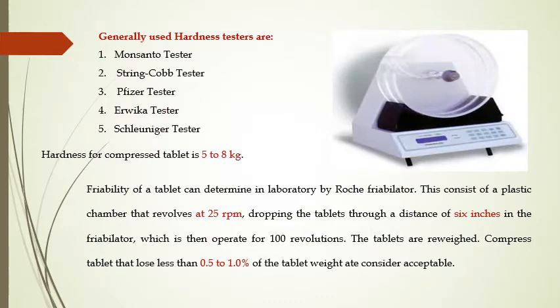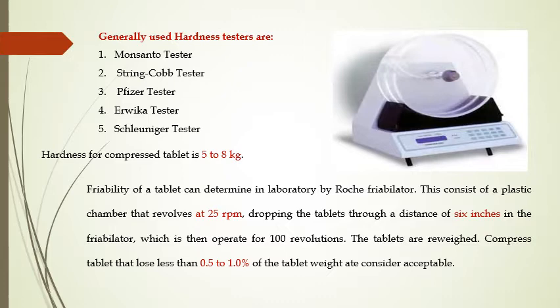Generally, here we use some hardness testers. They are the Monsanto tester, Strong-Cobb tester, Pfizer tester, Erweka tester, and Schleuniger tester. Now the hardness for a compressed tablet is 5 to 8 kg, but generally we accept a 4 kg limit for a normal control tablet.